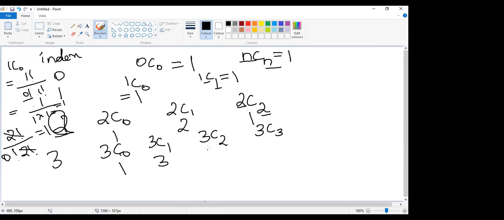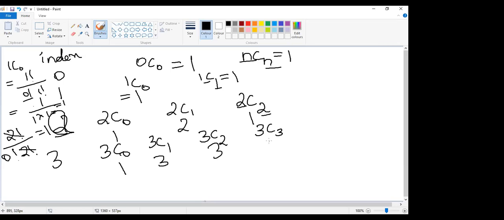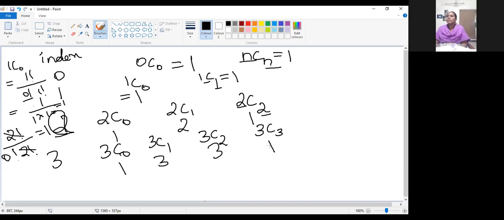Same 3, okay. Now for this, 1. Okay. Can you understand how to find the coefficient values by using the combination concept?